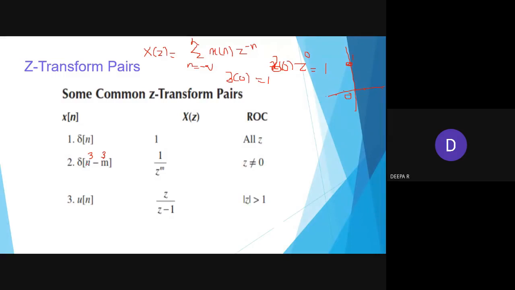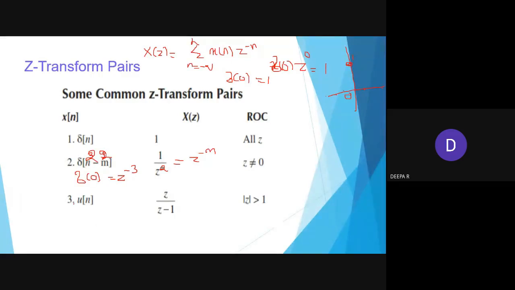When I substitute n as 3, I get delta as 0, so I'll be getting z power minus 3. That is written here as 1 by z power m. If it is 2, then 2 minus 2 becomes 0, so z power minus 2. They have written it as z power minus m. In that condition, my z will not be equal to 0 for this region of convergence.